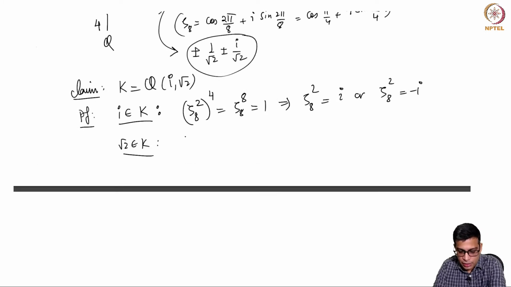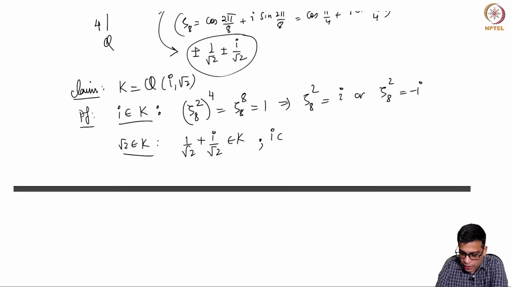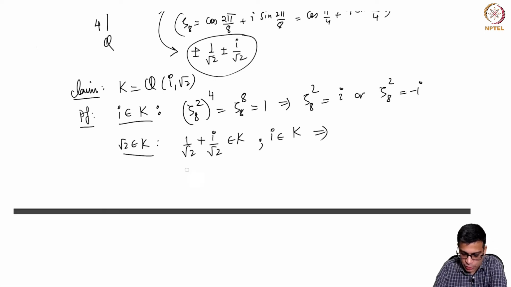Once i is there, we can use the fact that 1 over root 2 plus i over root 2 is in K, and we just concluded that i is in K. So actually, we don't need i is in K, I guess.